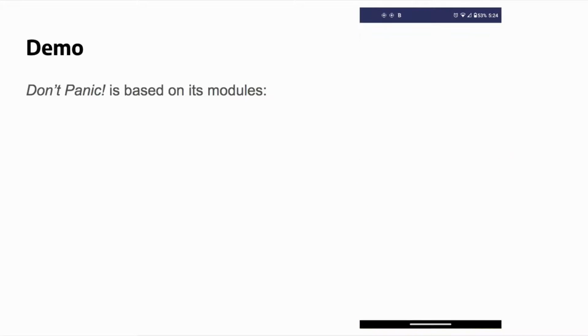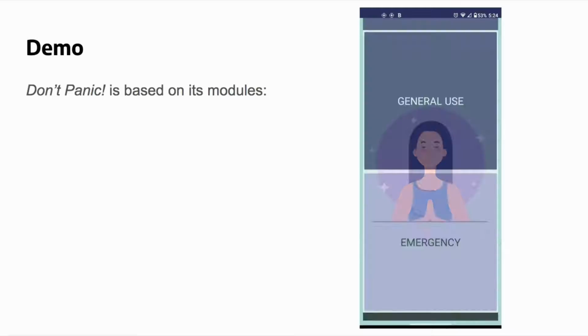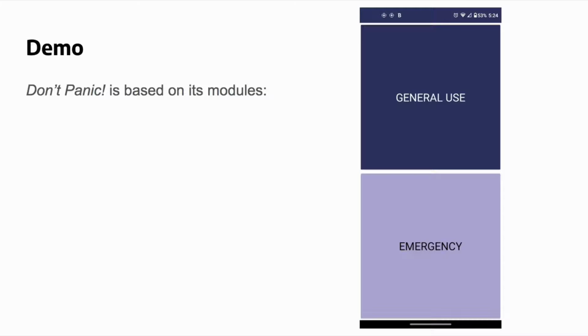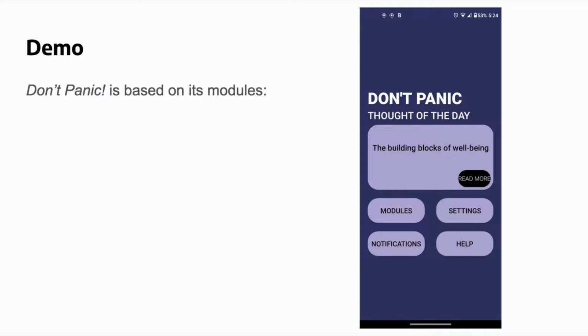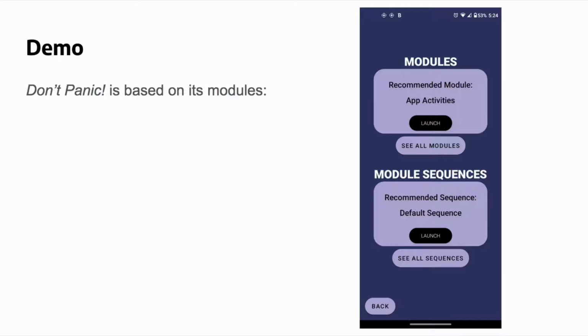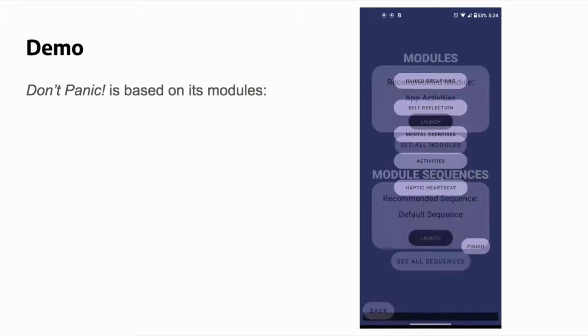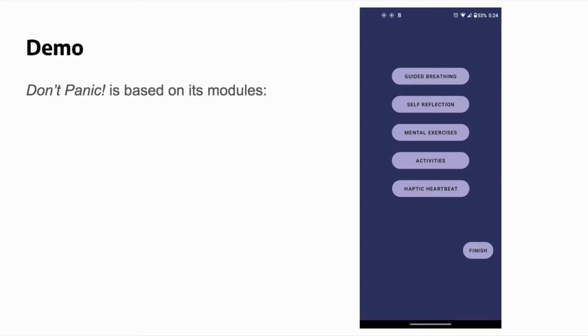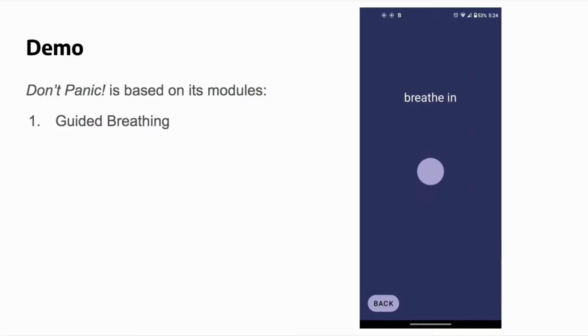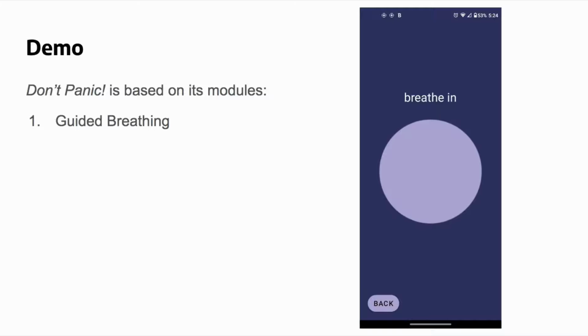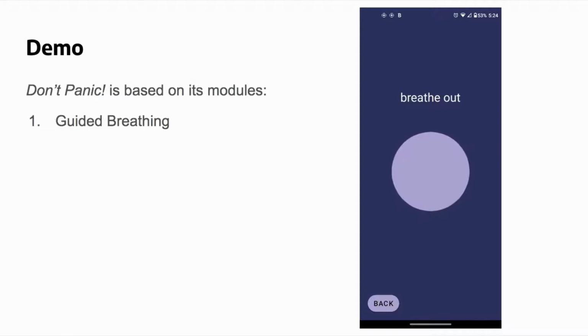Launching the app will show you the splash screen for a couple of seconds before giving us the option between general use and emergency. For now, let's press general use to see the app's home screen. From here, we can press modules and then see all modules to access each one individually. The guided breathing module offers a variety of cues of when to breathe in and out, from visual to audio to haptic feedback.